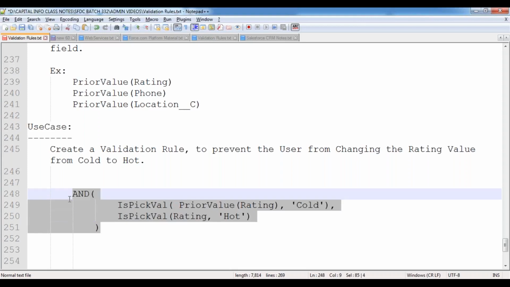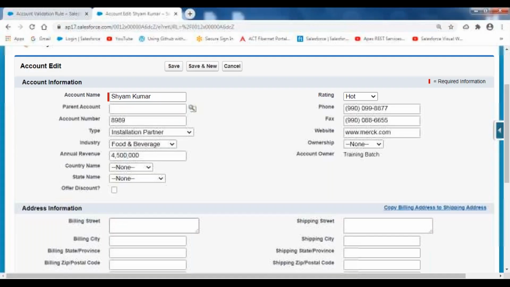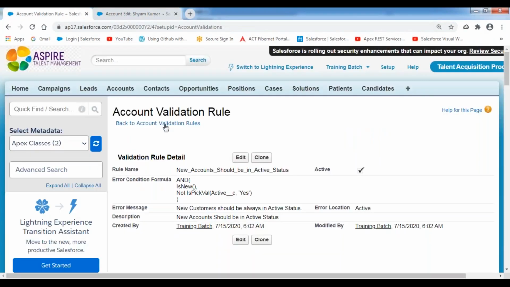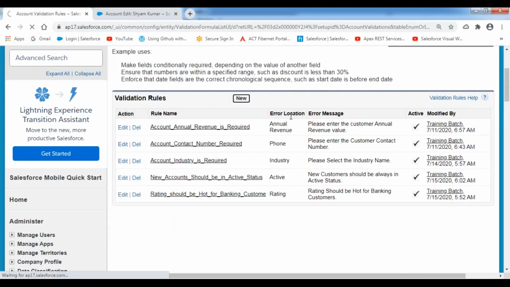Then how can we do that? Now let's see the practical part. Let me create a validation rule on this. I'm creating a new validation rule.